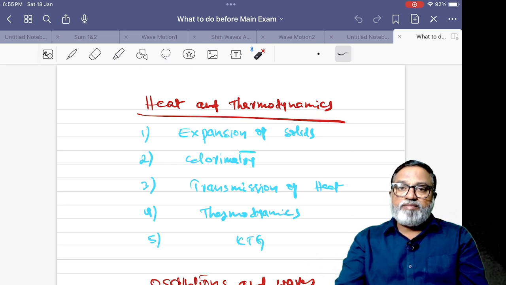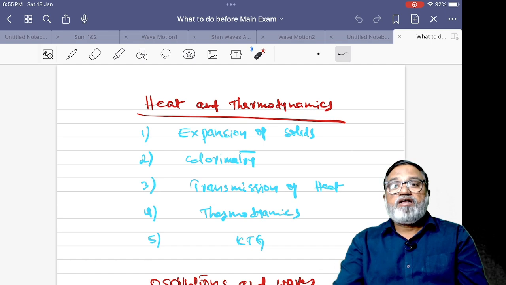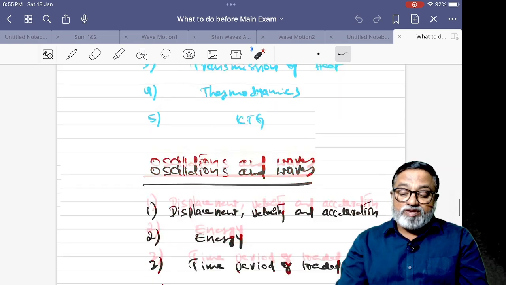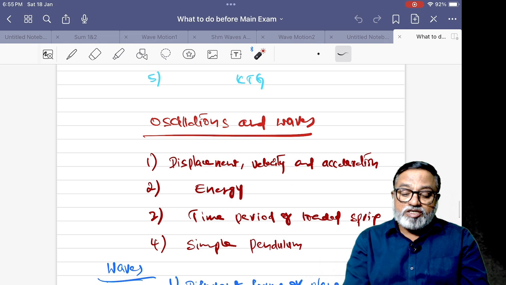Monoatomic gas, what is the degrees of freedom f, diatomic gas, polyatomic gas, and the different velocities of gas molecules: RMS velocity, average velocity, mean velocity, and mean free path is a very, very important one. Next one, oscillations and waves.